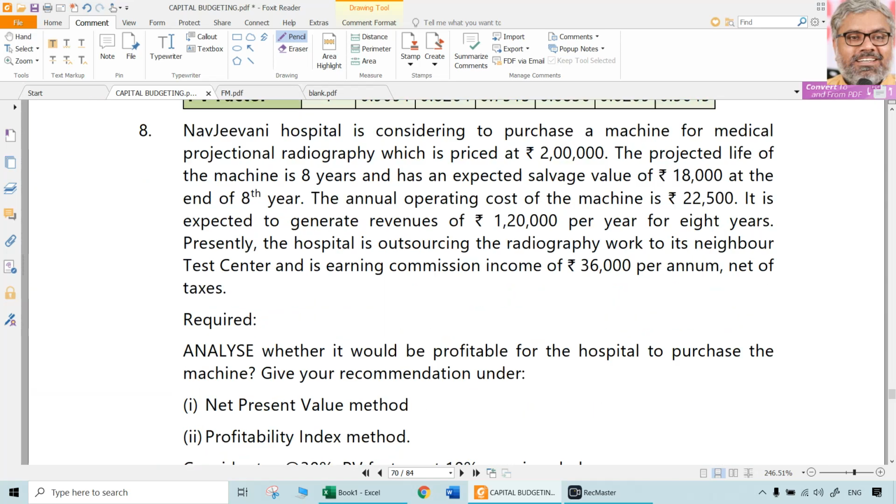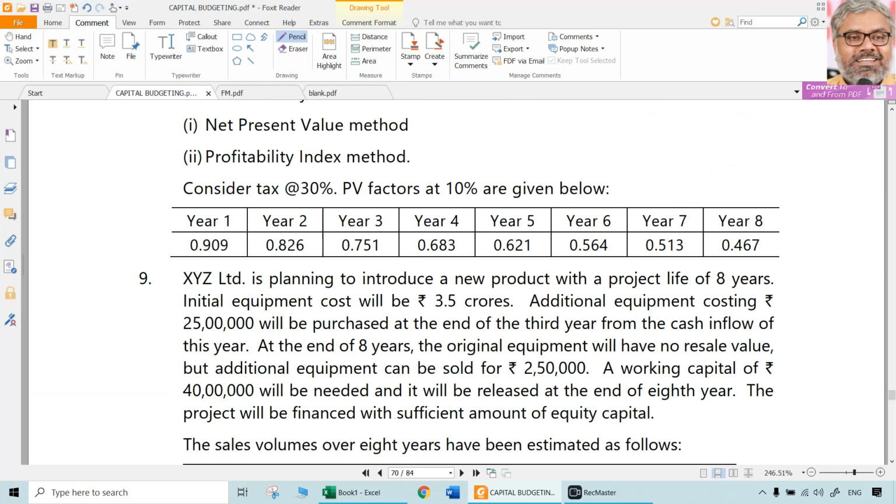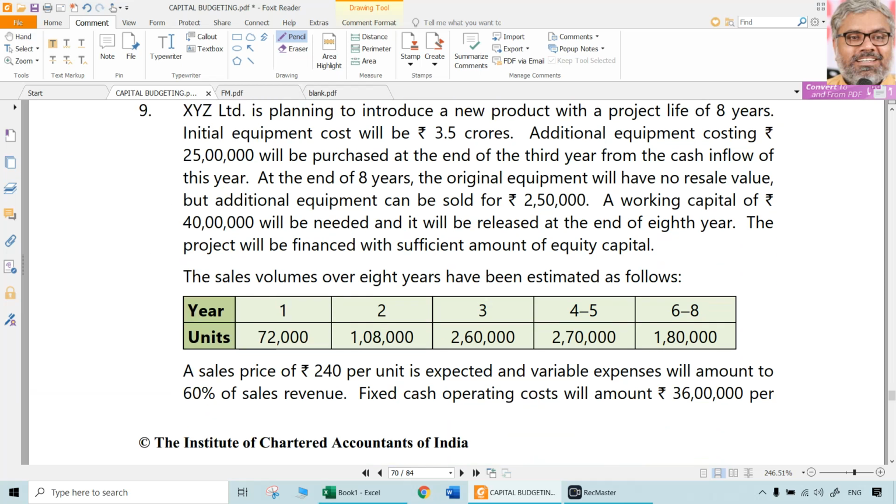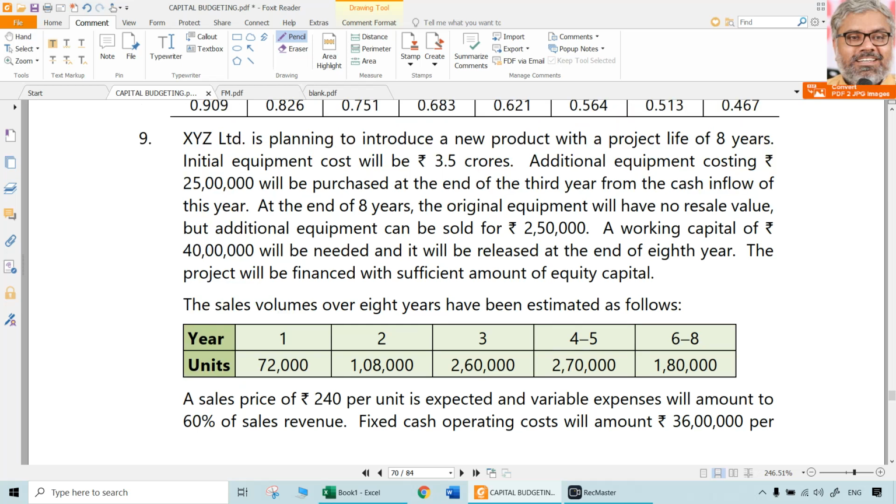Now question number 8, I think we already did that. Then moving to questions number 9 and 10, these are the bigger questions. 10 marks questions can be expected like that, and they were given also in past examinations. 9 and 10 are possible models, if at all we want to call them models. Such questions can be expected for 10 marks.